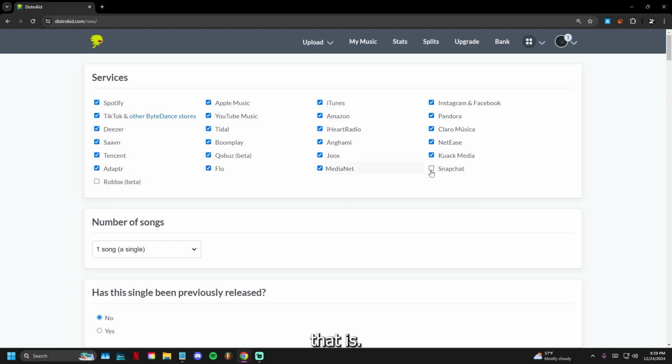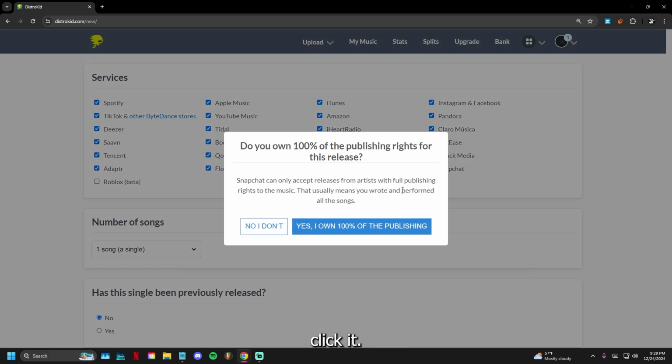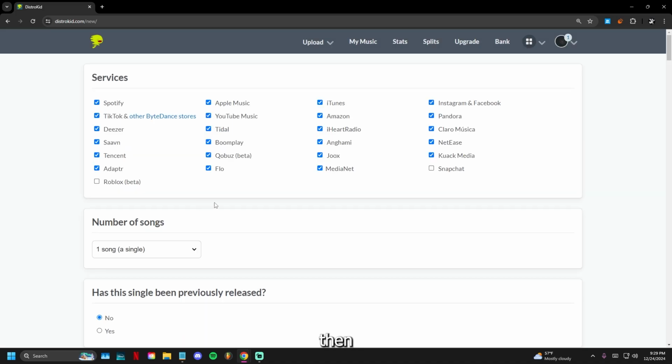Roblox beta, I don't know what that is. Snapchat, you have to click it. If you want to click it, then you have to own 100% of the publishing rights. Which if you do, then click yes, and if you don't, then don't, and just leave it like that.